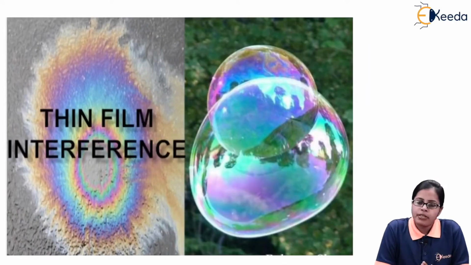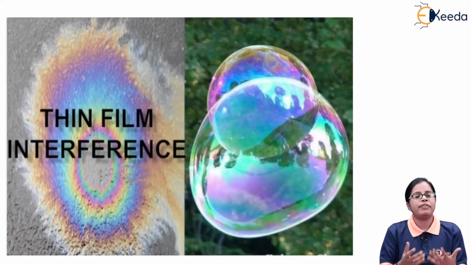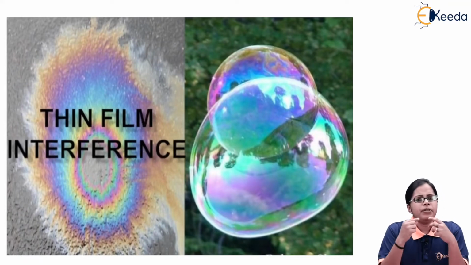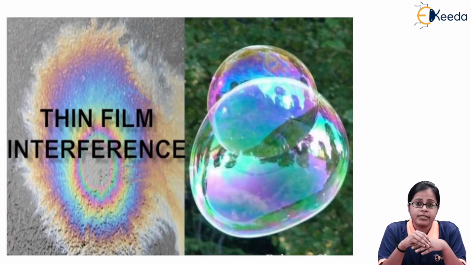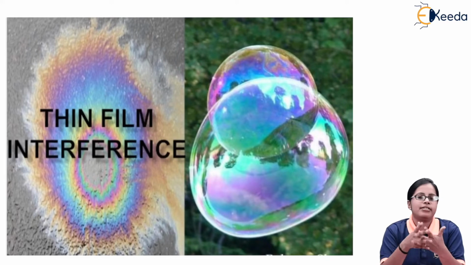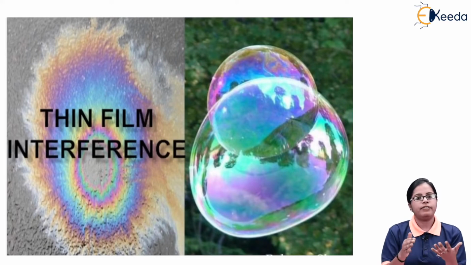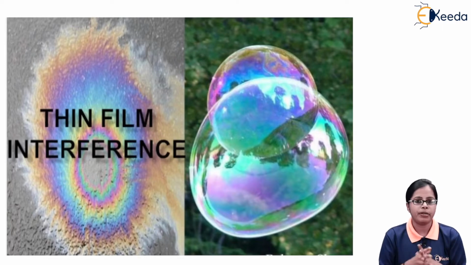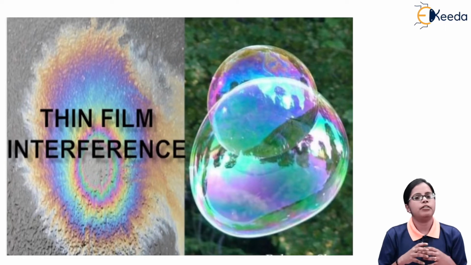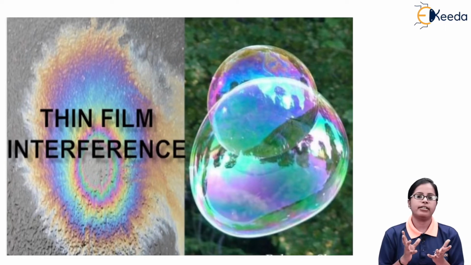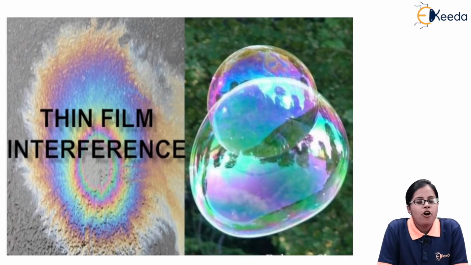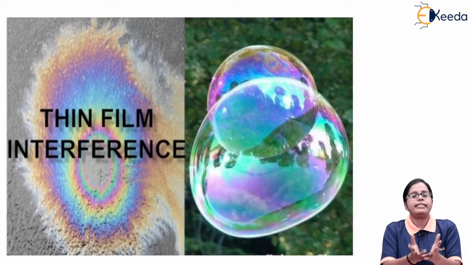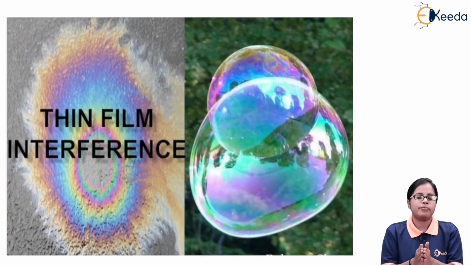So, starting with the concept of thin film interference, the question first arises: where do we observe this thin film? We have seen an oil film or a soap bubble; these are daily life examples. Whether it is the oil film formed on the surface of water, the soap bubble, or the colors of the feathers of the peacock, all of these are examples of thin film interference.